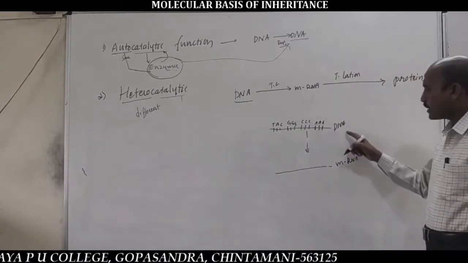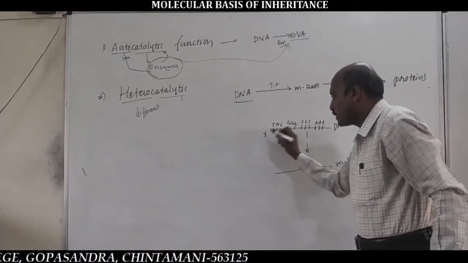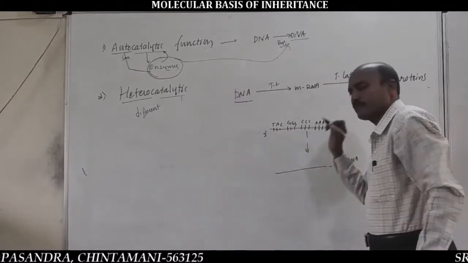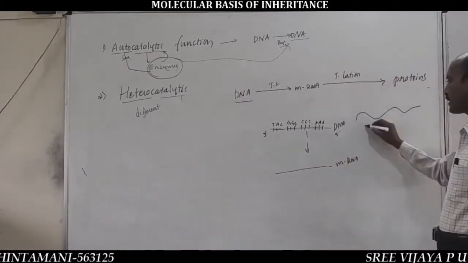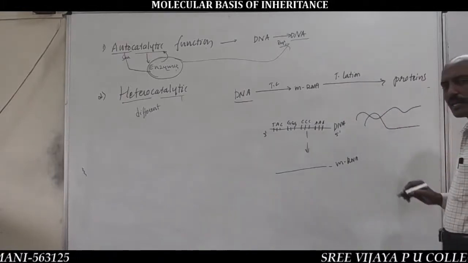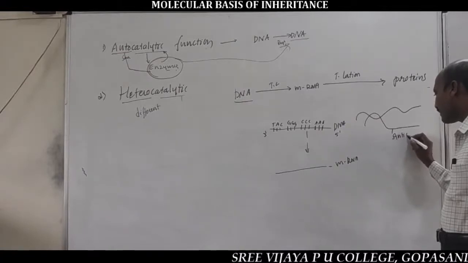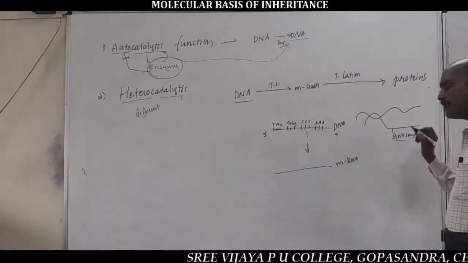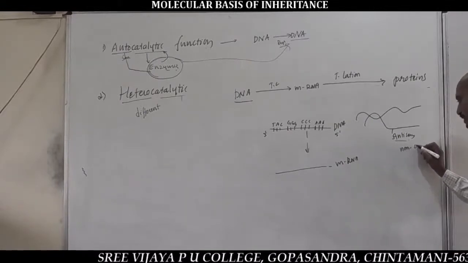Now, this is one of the strands of DNA oriented from 3' to 5' direction. Such an oriented DNA strand is called the antisense strand or non-coding strand.